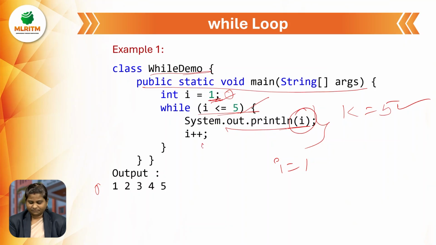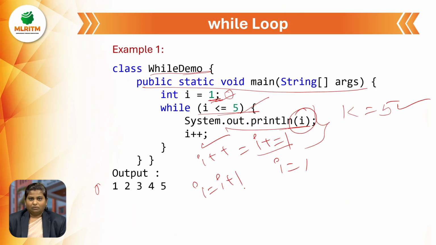After that, the i value is incremented by 1 with i plus plus, and you can also write it as i equals i plus 1. Understood? Now the condition is true, the i value is incremented, and the loop repeats. Now i is 1 plus 1, which equals 2.